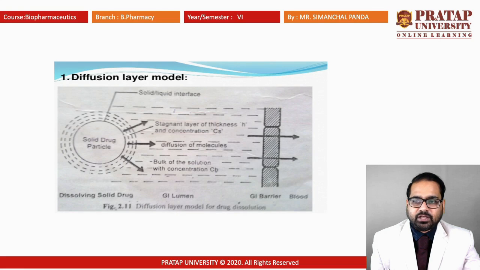Here we can see that if you are taking any kind of drug, it will come in contact with the gastric fluid and start to form a stagnant layer. At that time, the concentration of the drug outside is less and inside it is more. Cs is the saturation concentration, and here the thickness is h. The diffusion will take place through these molecules and the bulk of the solution; against the concentration gradient, it will start to move. Diffusion means the drug will start to move from the higher concentration level to the lower concentration level.